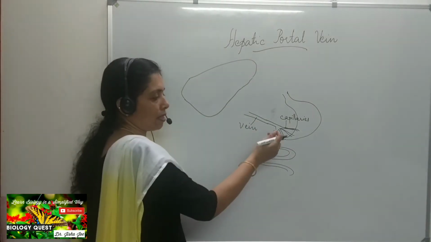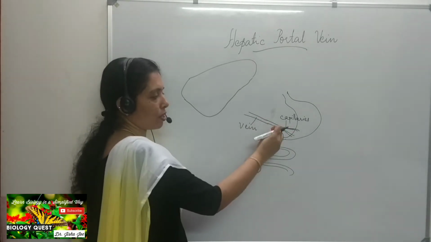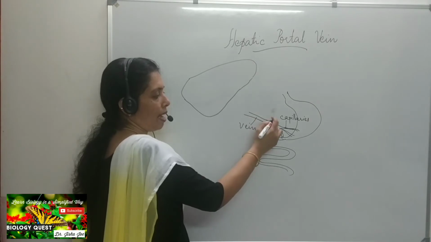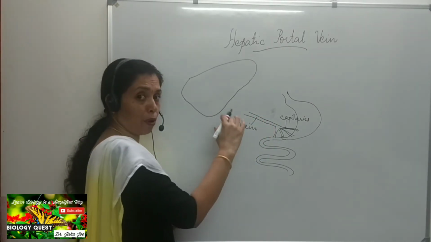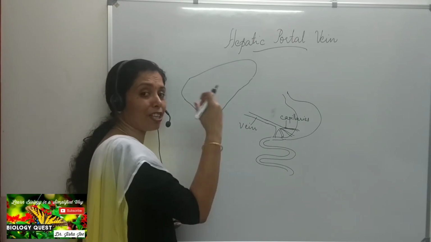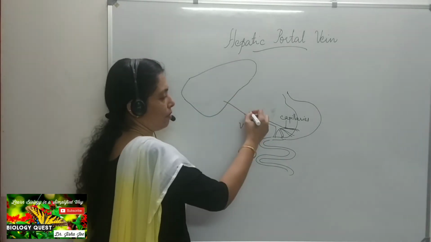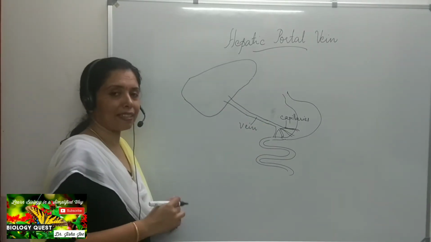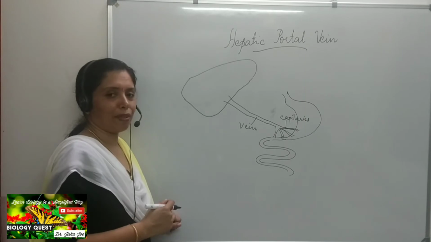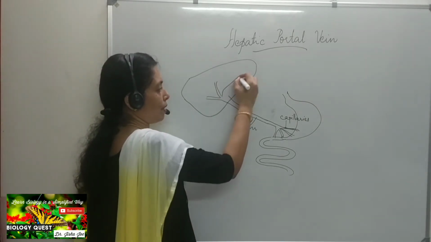As you can see, the digested food that is absorbed by the capillaries, these capillaries rejoin to form the vein, and this vein, now instead of pouring the blood into the posterior vena cava, carries it first into the liver. It carries this blood containing the digested food into the liver, and in the liver it again breaks up into capillaries.